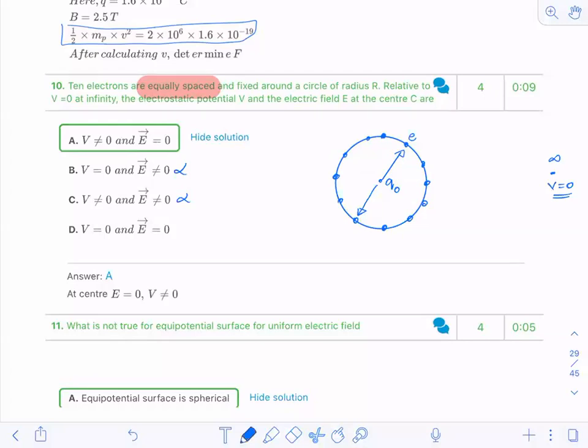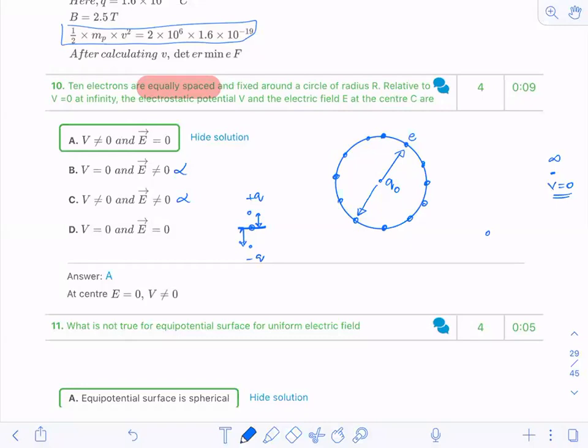See one thing: suppose I have two charges, one is plus Q and one is minus Q. At the center of the line joining them, the potential will be what? Due to one, it will be a positive potential. Due to the other, it will be a negative potential. So the net potential will be zero. To bring a charge from infinity to this point, you don't have to do any work.